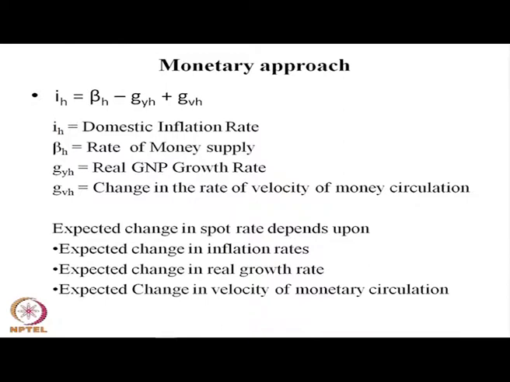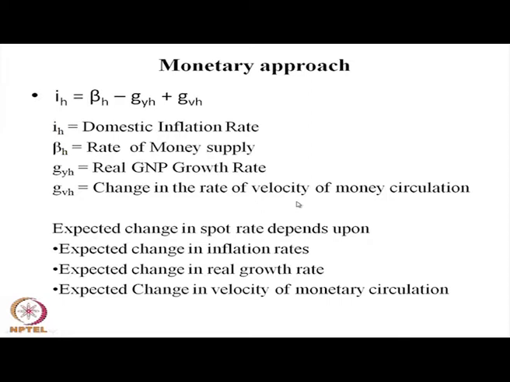We have discussed that in the monetary approach, and another approach provides the same thing: domestic inflation rate is equal to the rate of money supply growth minus GYH, the real growth or GNP growth rate, plus GVH, the rate of change in the velocity of circulation of money.